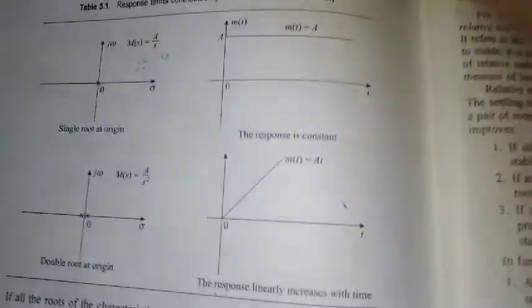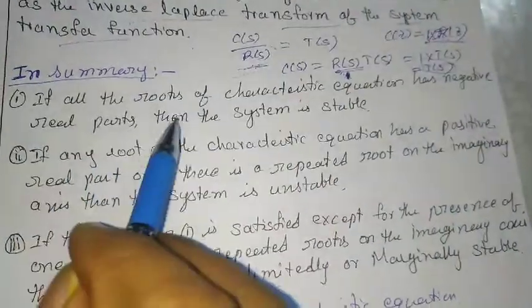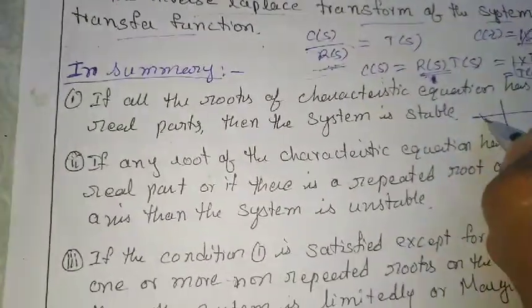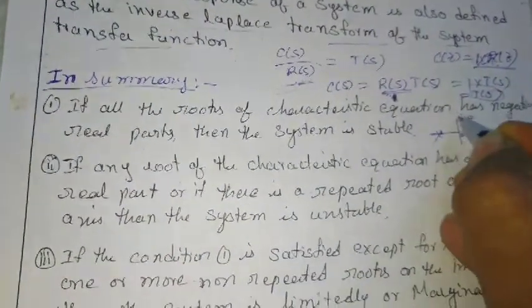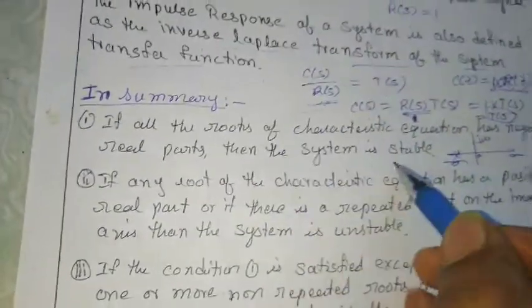Based upon the location of roots and the type of response, we came to a summarized conclusion on three points. If all the roots of a characteristic equation have negative real part, then the system is stable. Here this is the origin, this is the imaginary axis, and this is the real axis. If the roots are on the negative side, then the system is stable.